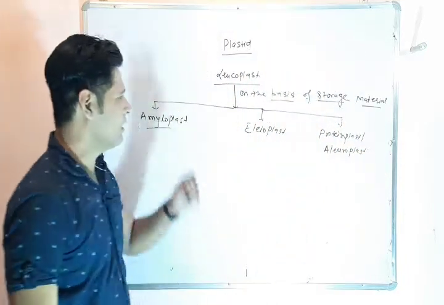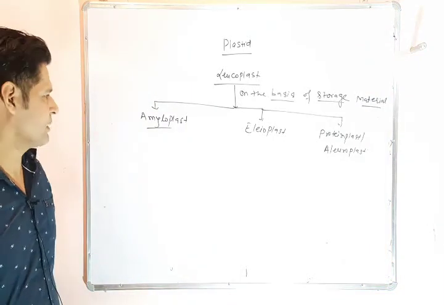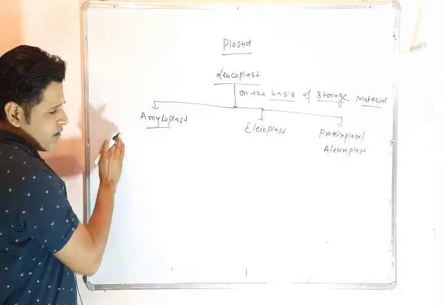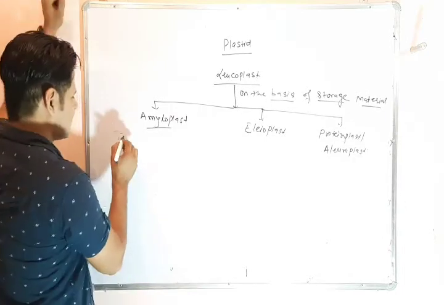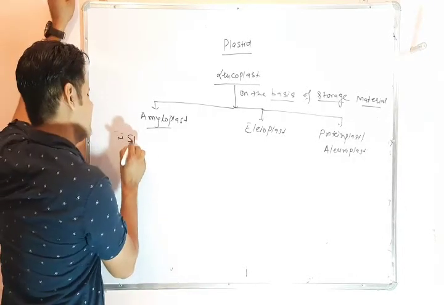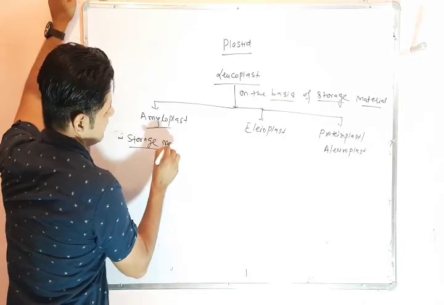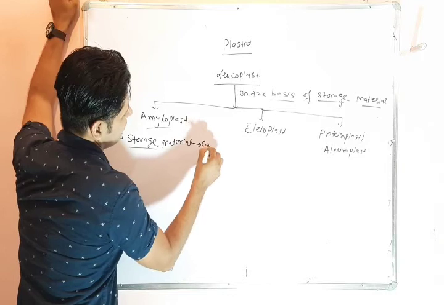Leucoplast is classified on the basis of storage material. First is amyloplast. What is the storage material in amyloplast? It is carbohydrate.